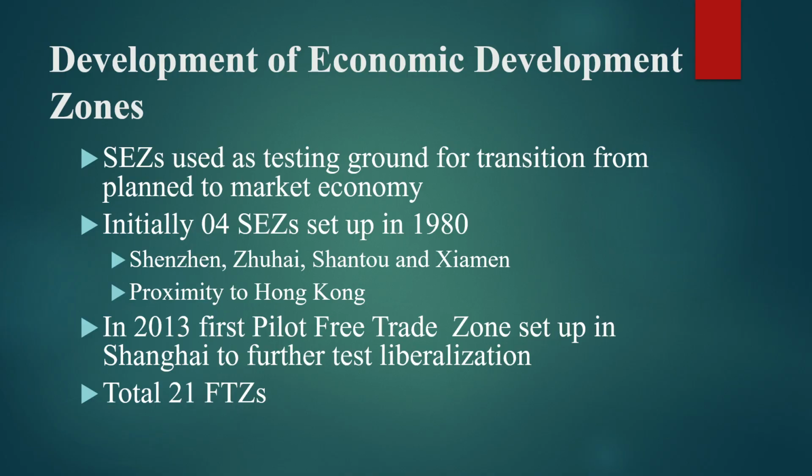Initially, 4 SEZs were set up in 1980 in 4 cities, and one common and decisive factor about setting up these SEZs was that all these cities had proximity to Hong Kong, which at that time was under British rule but had a large and wealthy Chinese diaspora. So it was a very strategic decision.